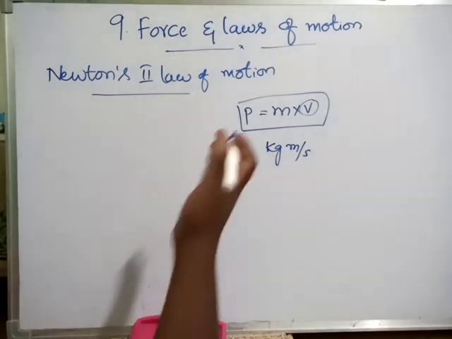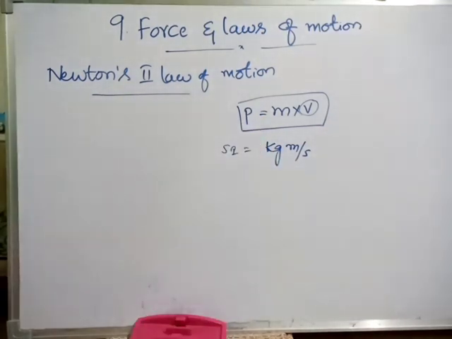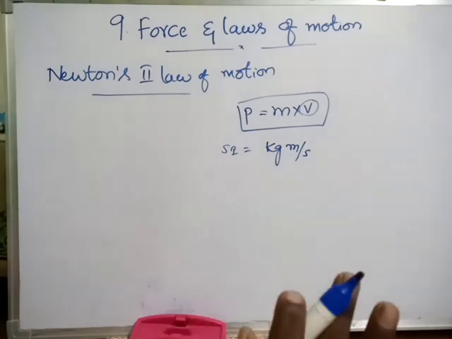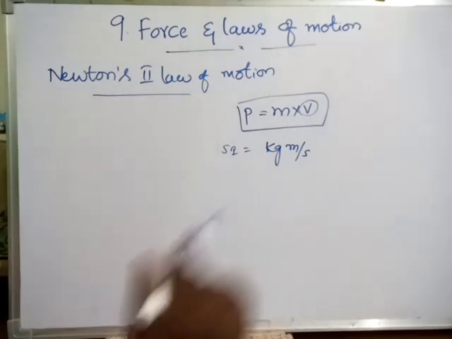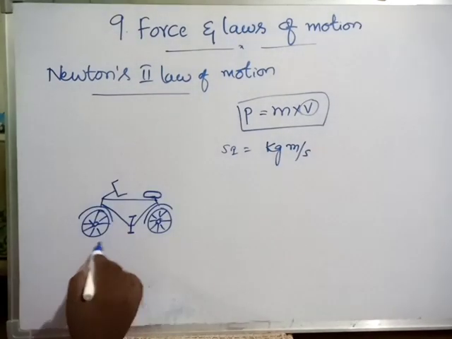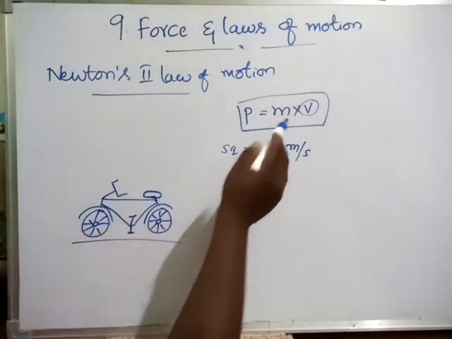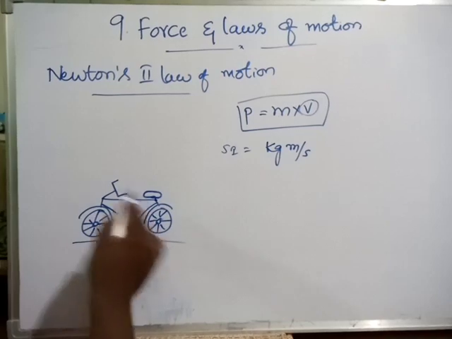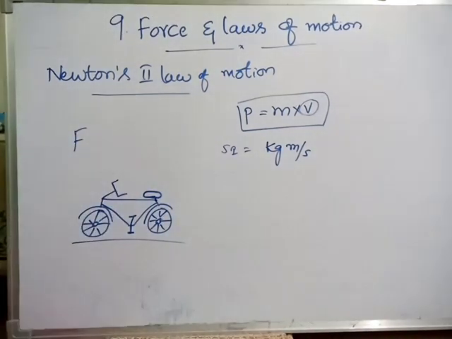So what is the use of momentum in the case of Newton's second law of motion? First of all, what is momentum? Momentum is nothing but the product of mass and velocity. Now, as you know very well children, a cycle has certain mass. How does it attain velocity?